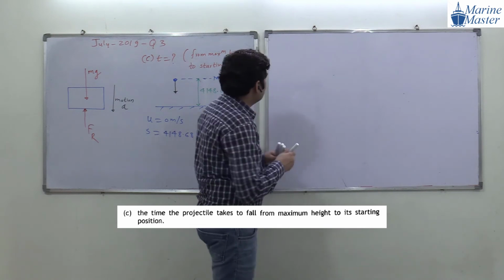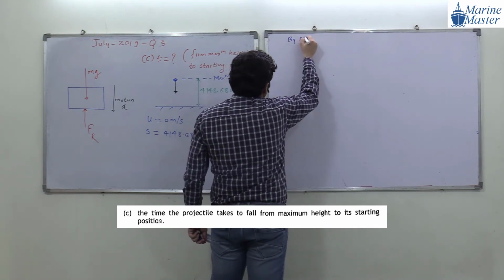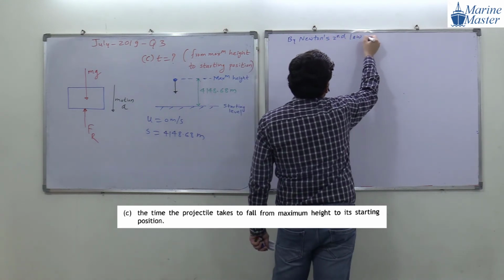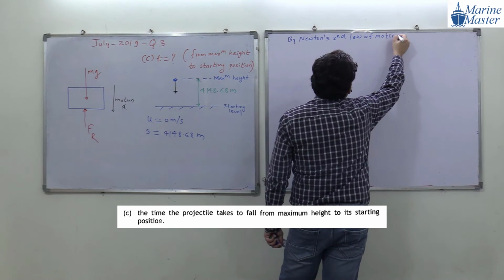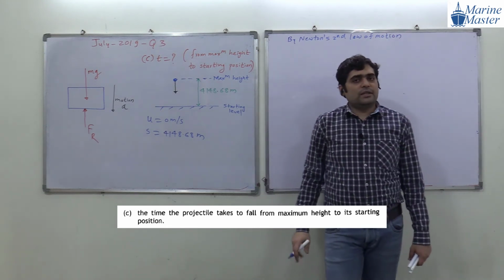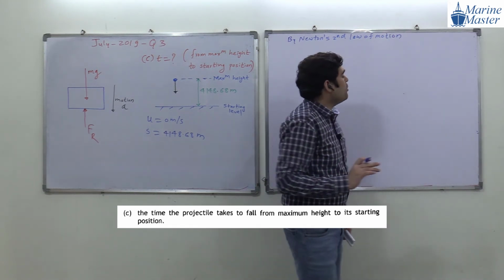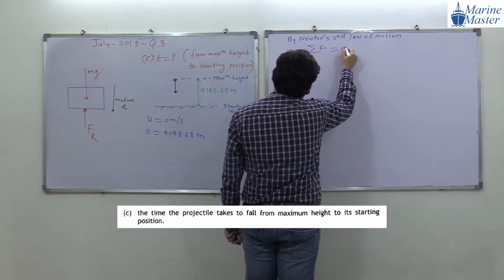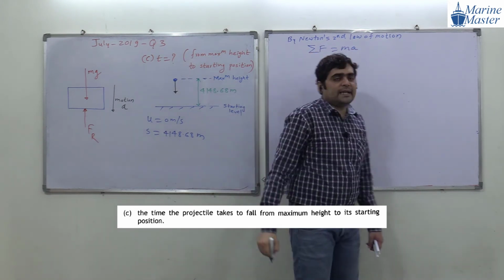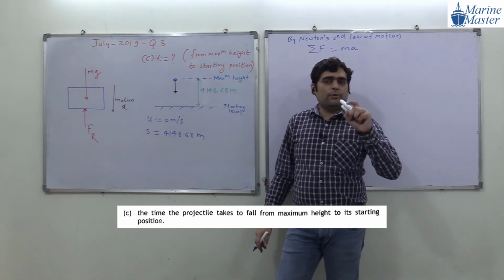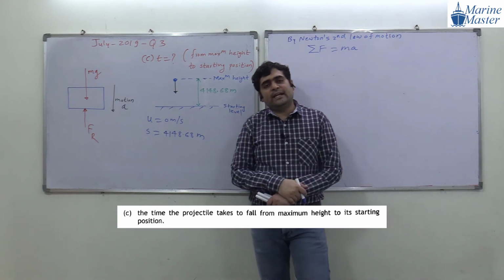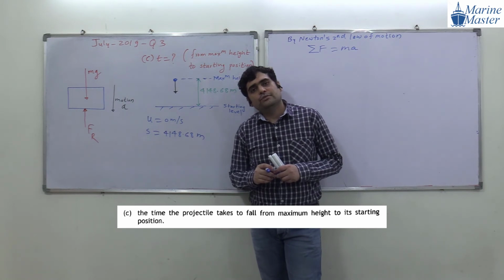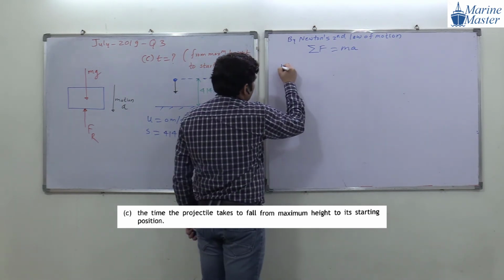What is Newton's second law of motion? Can anyone tell me? By Newton's second law of motion, the summation of force is equal to mass times acceleration. Forces in the direction of motion are considered positive, and opposite forces negative. Which force here is in the direction of motion? Only mg, so we consider mg as positive.